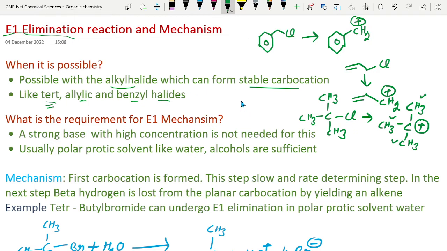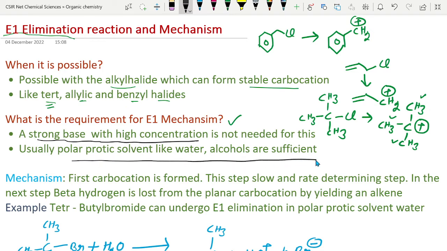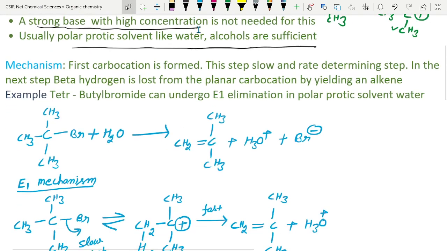So the second question comes: what is the requirement for E1 eliminations? For E1 elimination reactions, we don't require a strong base with high concentration, and usually polar protic solvents like water and alcohol are sufficient for these reactions. Okay, so now we will discuss the mechanism.